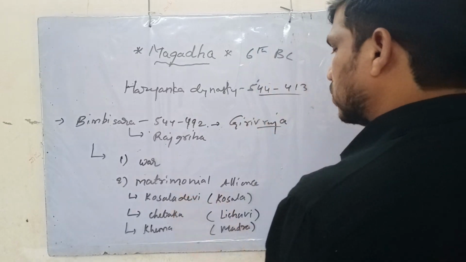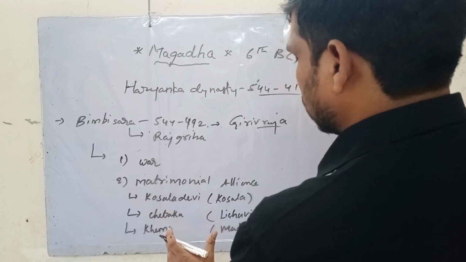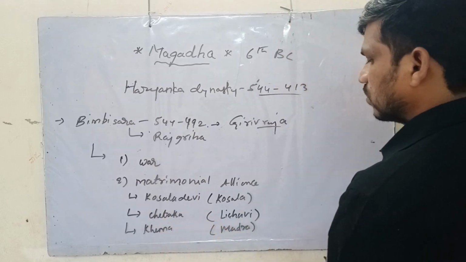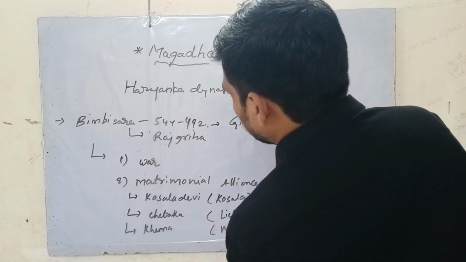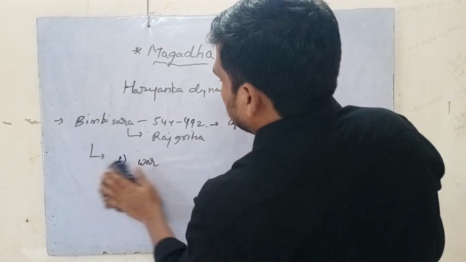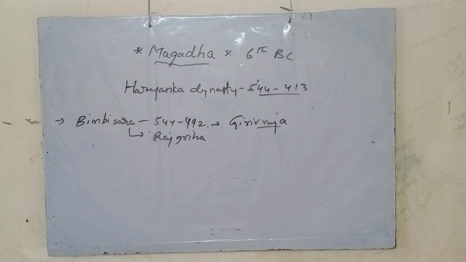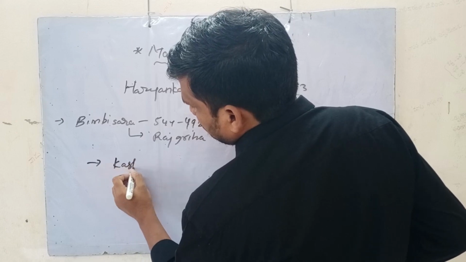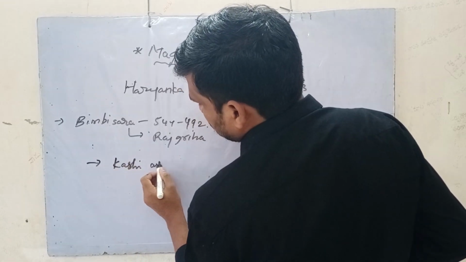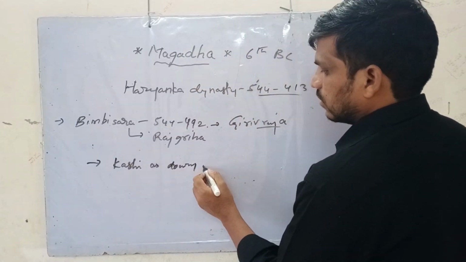So likewise, he married, and through marriages he got some territories. So he got Kashi as a dowry from Kosala.